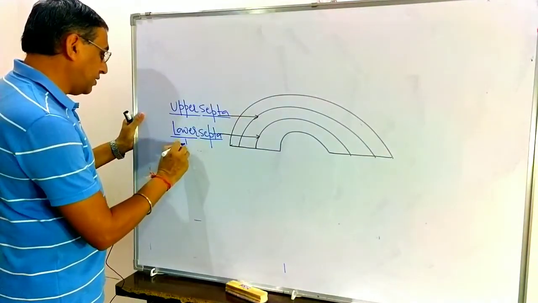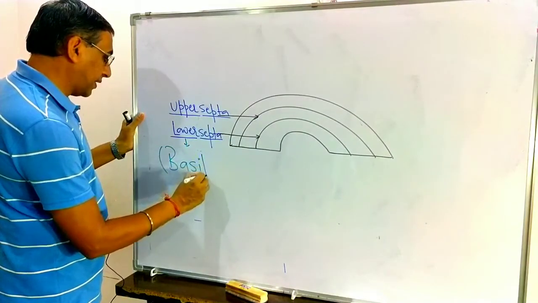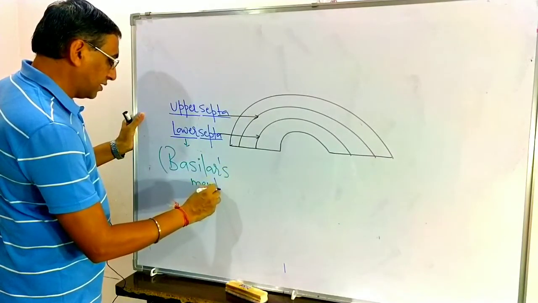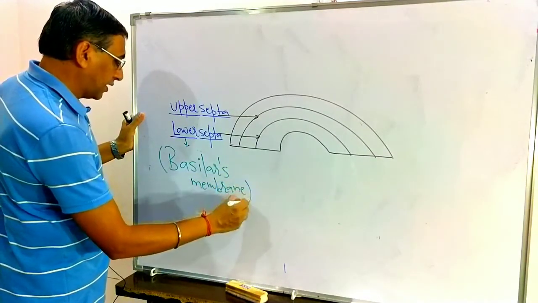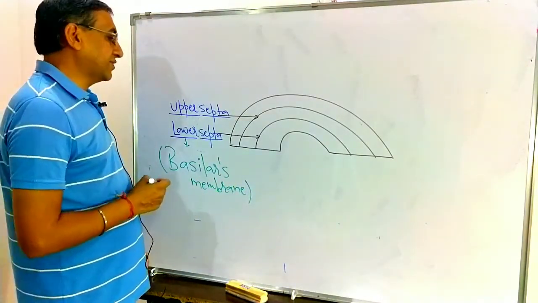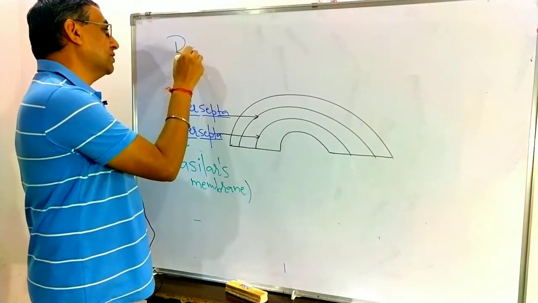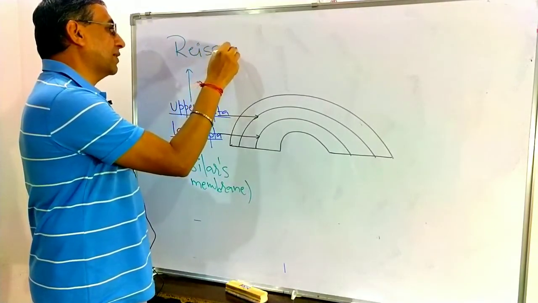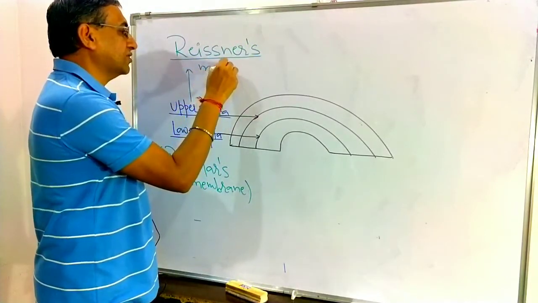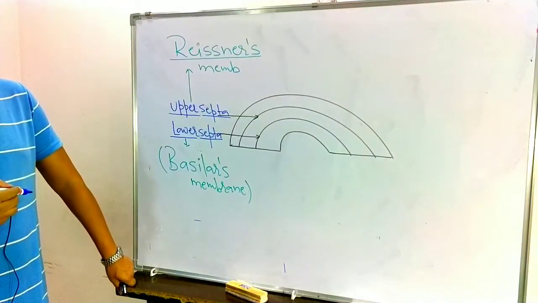The lower septa is also known as the basilar membrane. The upper septa is also known as Reissner's membrane. So these are the two septa. Basilar membrane, I already told, it is a coiled tube.